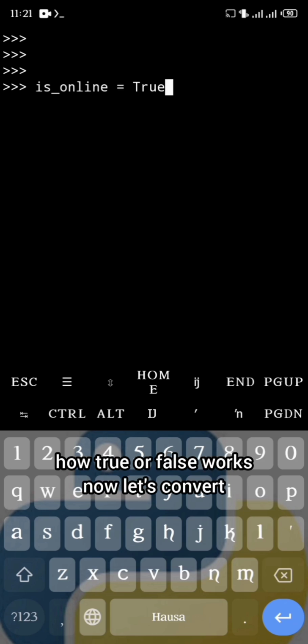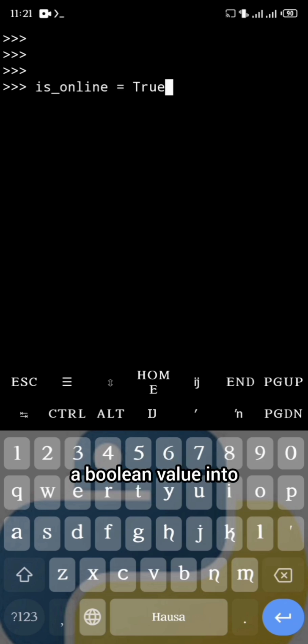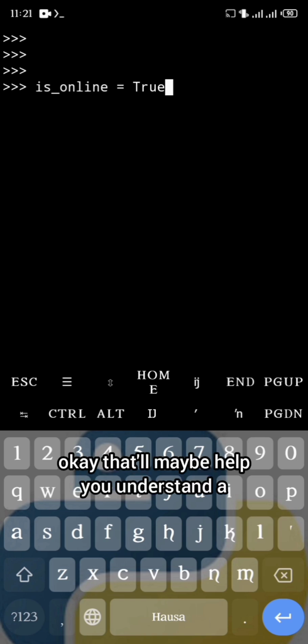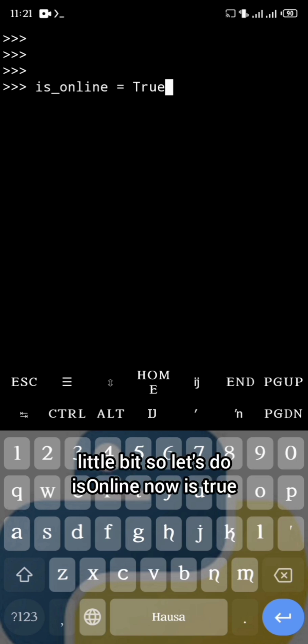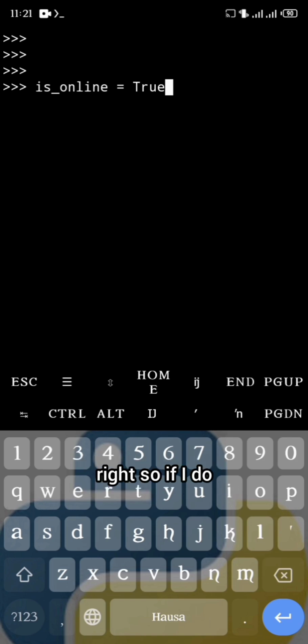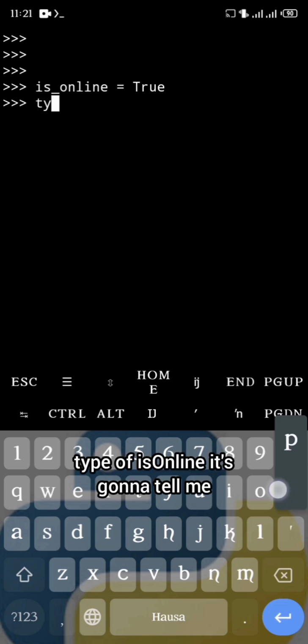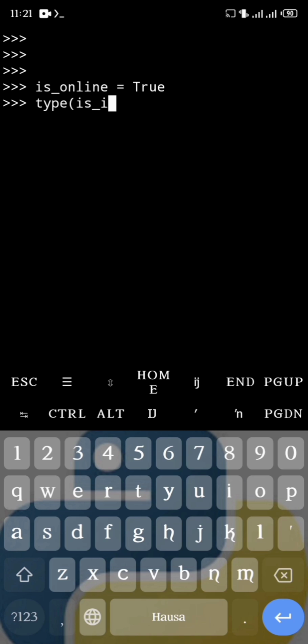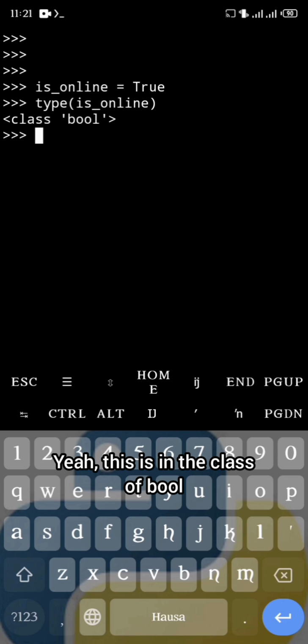Now let's convert a boolean value into a string. That'll maybe help you understand a little bit. So let's do is online, now is true, right? So if I do type of is online, it's going to tell me that this is a boolean value. Yeah, this is in the class of bool.